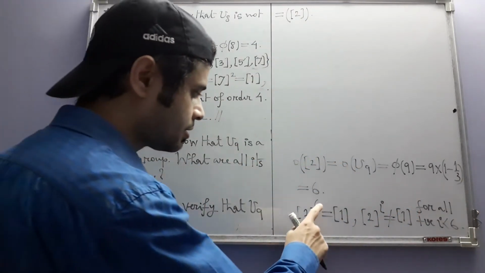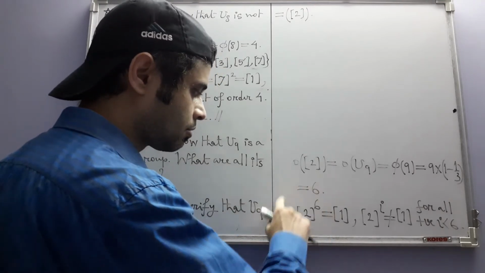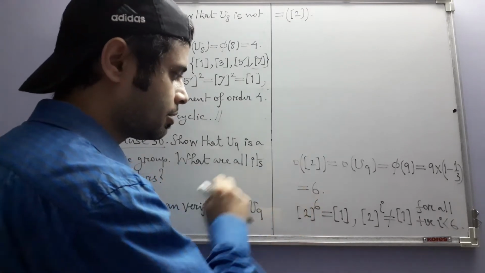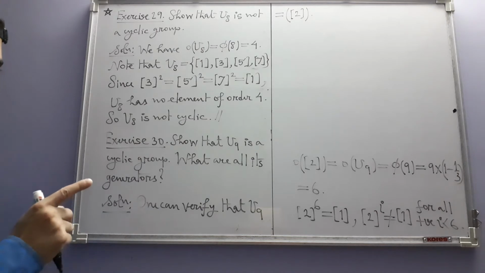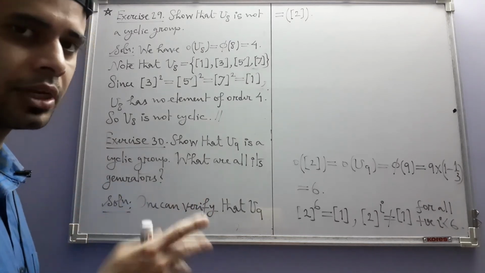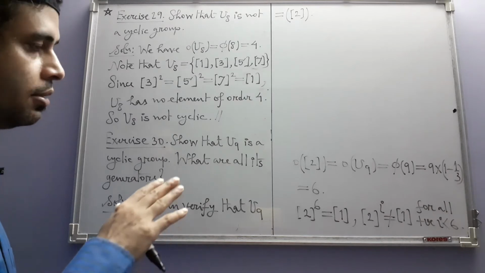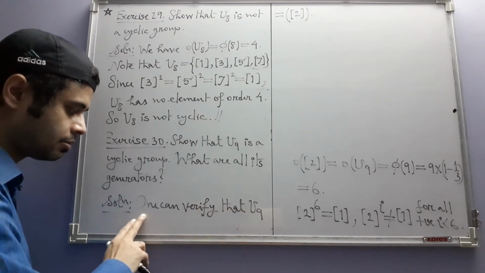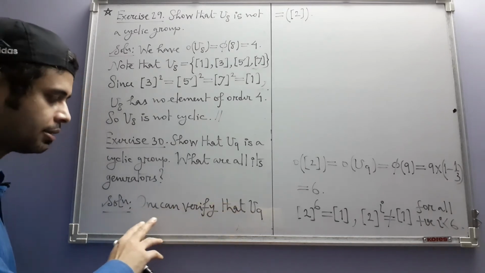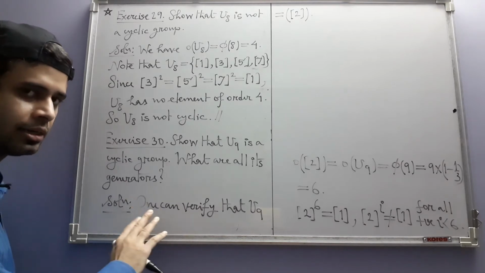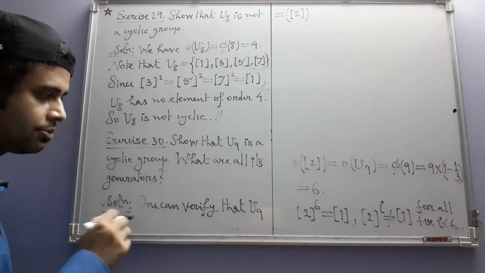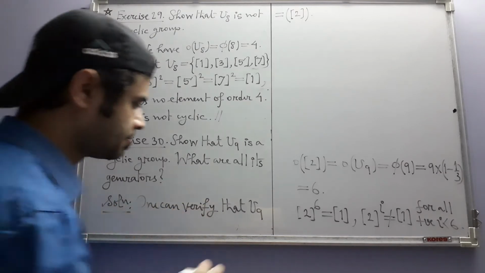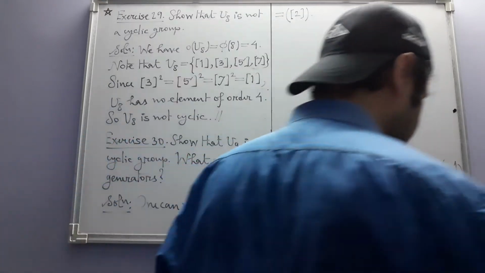That is, 6 is the smallest index for which the corresponding power is the identity element, and as such 6 is by definition the order of 2. These things are just some calculations which you have to perform. They should be included in the solution. So here I am leaving out that part. So the solution that I am writing here is in that sense somewhat incomplete, but you can supply the missing details, that U9 is equal to the subgroup generated by 2.